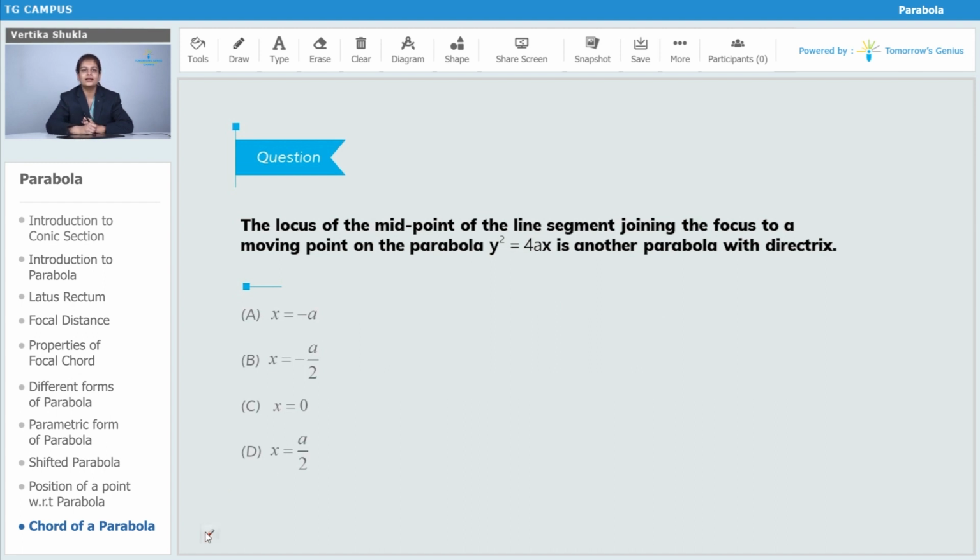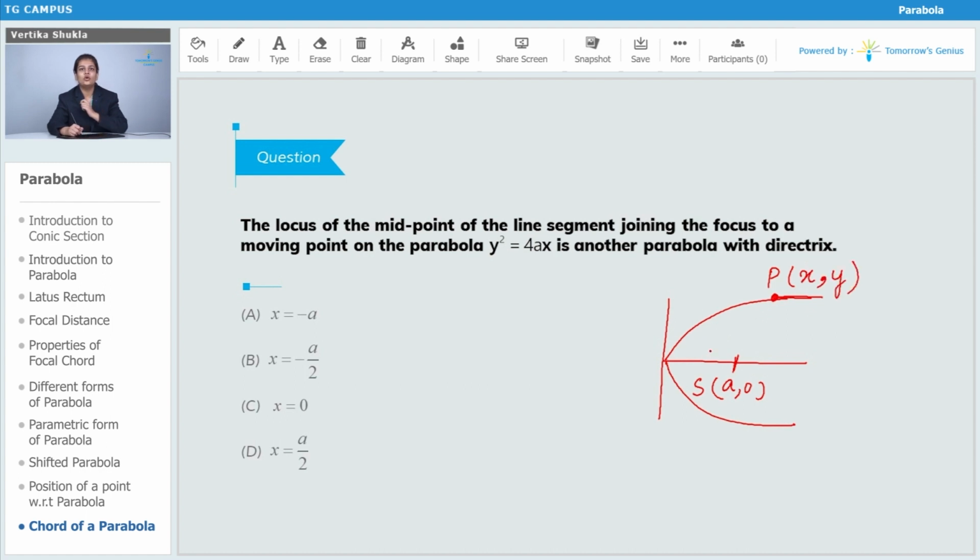Y square is equal to 4ax will be a parabola which will look something like this. This is your y square is equal to 4x. Now, the locus of the midpoint of the line segment joining your focus, this is your focus whose coordinates are a comma 0, and any moving point on the parabola which I take as P, and the focus I will take as S. The moving point on the parabola will be x comma y. You have to find the locus of the midpoint of this line segment. If I join these 2 points, I will get one line, and the midpoint I can take as R. R is the midpoint whose locus is to be found out. So let me take that point as h comma k.